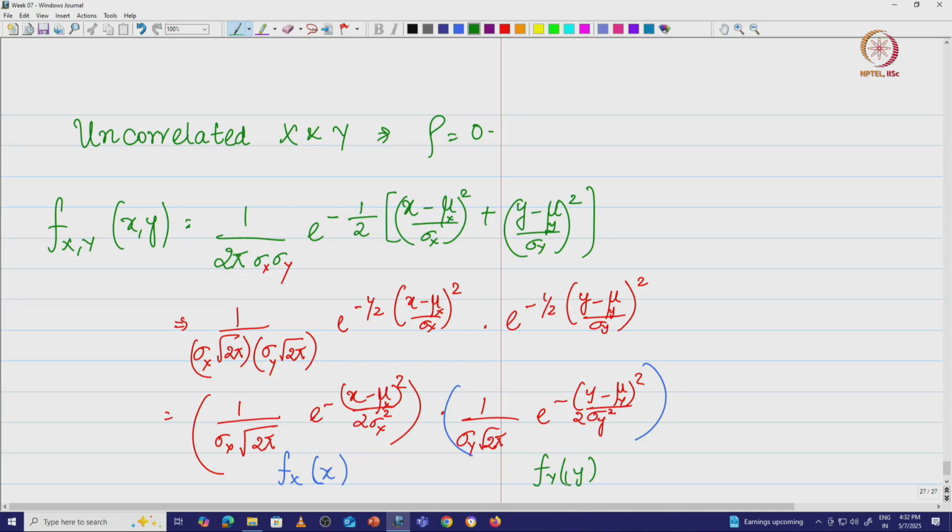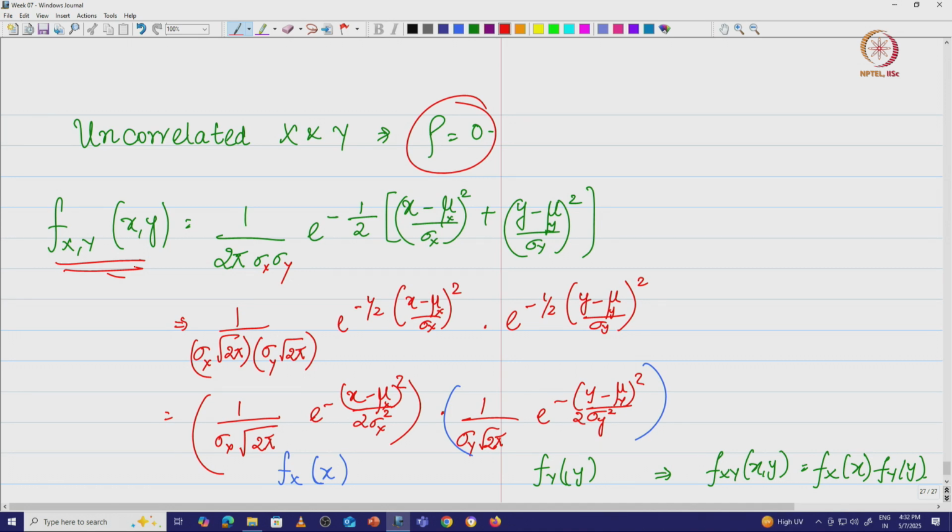So, what do we see here? We see that this implies f of x comma y of x comma y is equal to f of x of x into f of y of y. That means the moment the Gaussian random variables are uncorrelated, the joint PDF becomes the product of the marginal PDFs, and we know that if the joint PDF is equal to the product of the marginal PDFs, then the random variables x and y are independent.